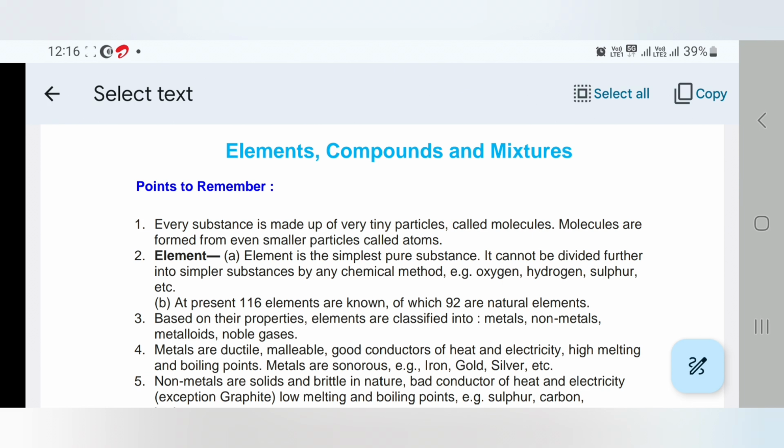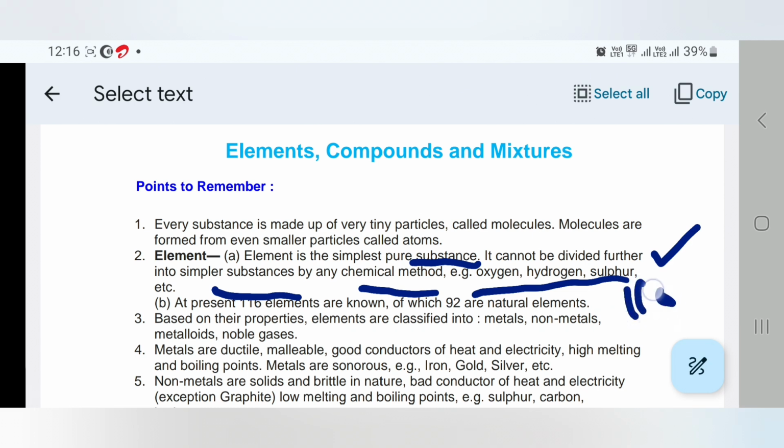An element is the simplest and purest substance. It cannot be divided further or made simpler by any chemical method. Oxygen, hydrogen, sulfur. We have a total of 118 elements up to now. At present, 116 elements are known, which are naturally known.